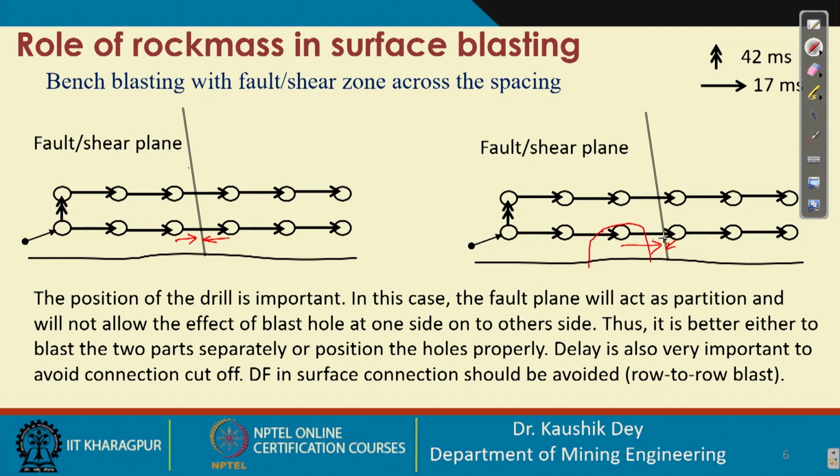Then this portion, which is supposed to be blasted by this hole, will not be achieved, because the explosive energy will be reflected back from this and the effect of the explosive on this zone will not be there. So, there will be a particular zone which will not be properly broken, and that may create a problem of movement of the burden.